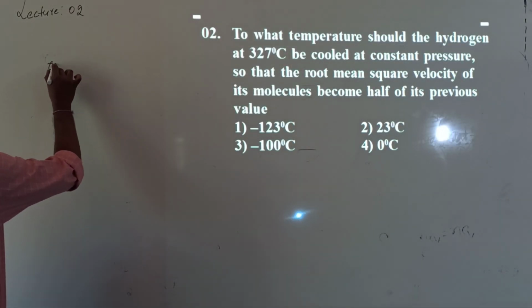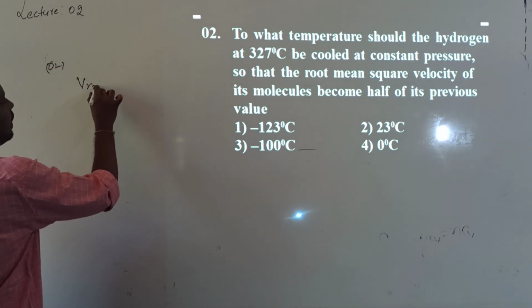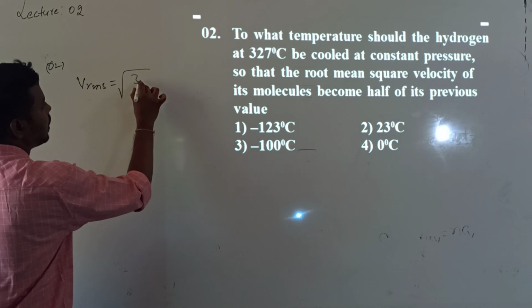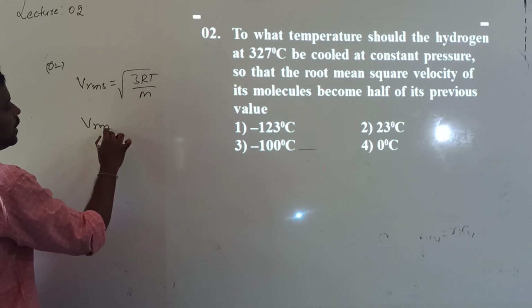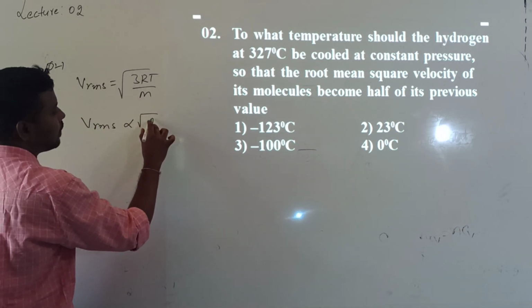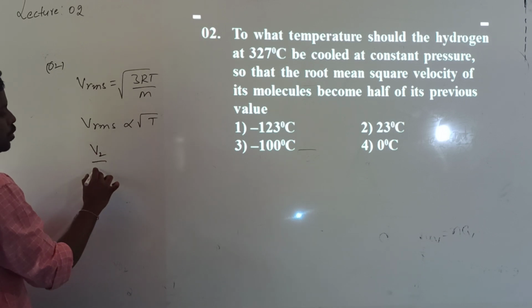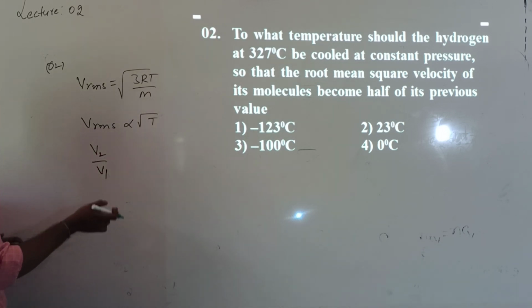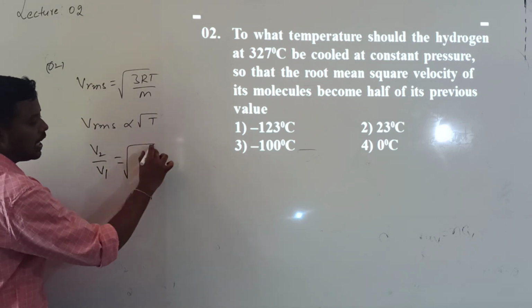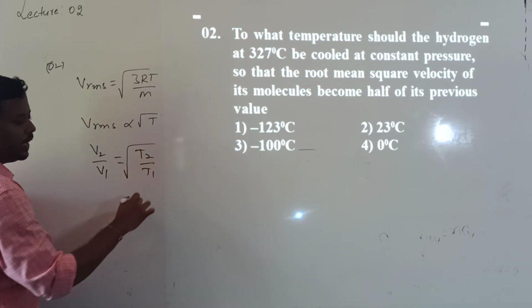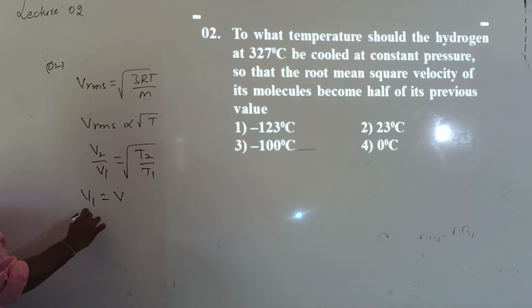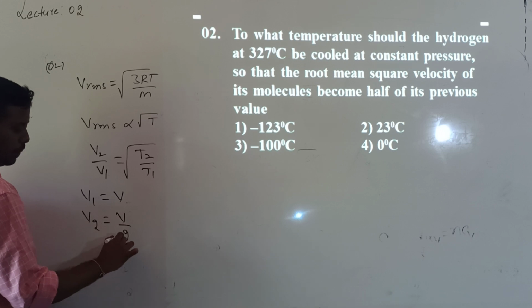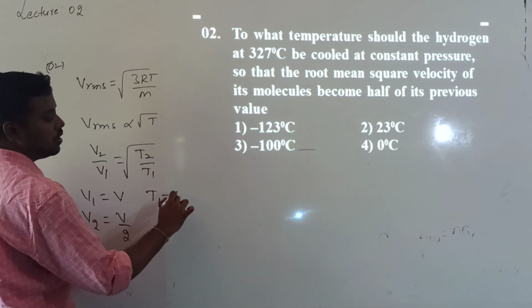So in this question number 2, what is the formula for RMS speed? V RMS is equal to root over 3RT by M. So RMS speed is directly proportional to root T. Now what can I write? V2 by V1, the final RMS velocity by the initial RMS velocity, is equal to root T2 by T1. In the given data, V1 is equal to V. At what temperature does the RMS speed become half? Then V2 is equal to V by 2.